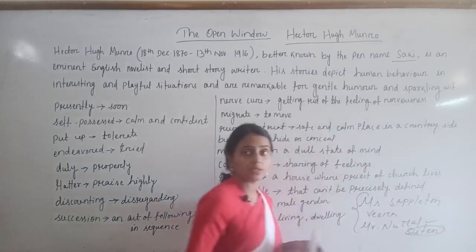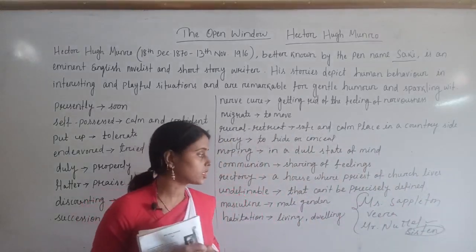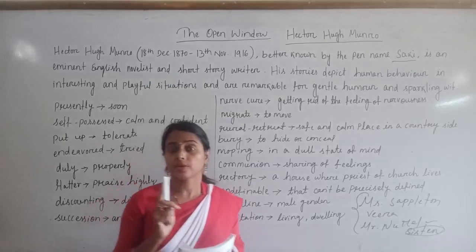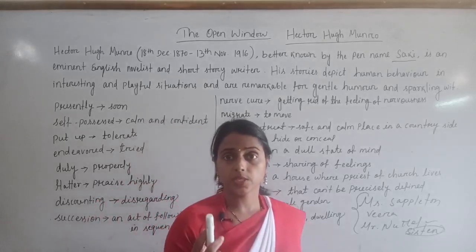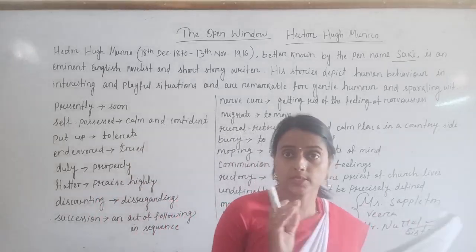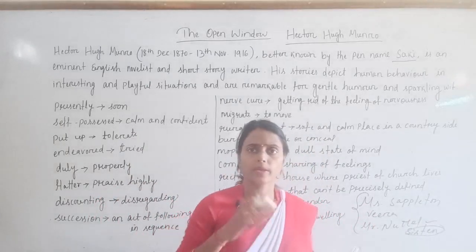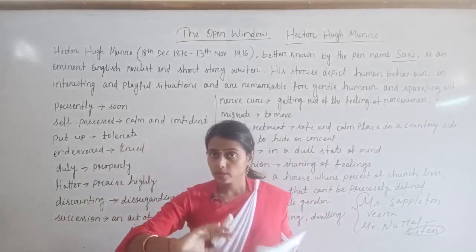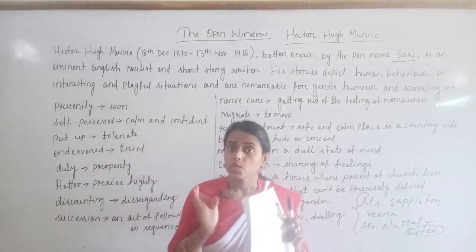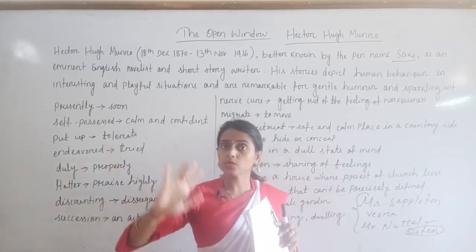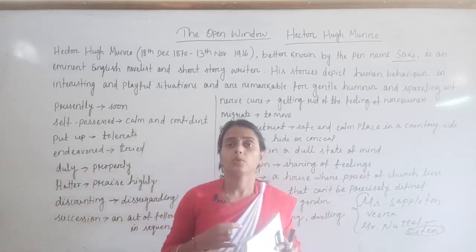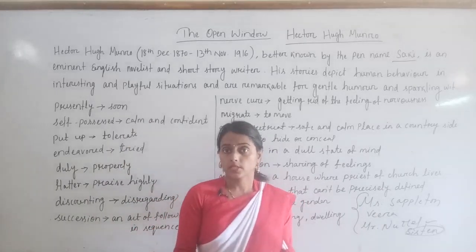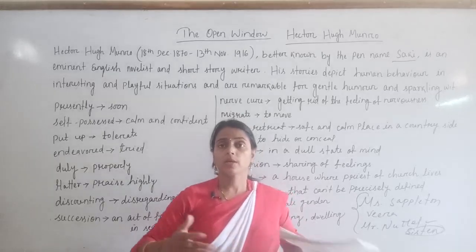So another character is also coming here, and that character is the sister of Mr. Nuttel. Okay, and when the doctors did advise Mr. Nuttel to visit a calm and quiet village area, his sister is speaking to him, I know what is going to happen with you, I know very well. You will go there, you will remain in a single place, you will hide yourself there, you will not come out, you will not talk to people, and your nerves will be worsened. It means your condition will be more critical. Instead of getting improvement, your health will degrade.